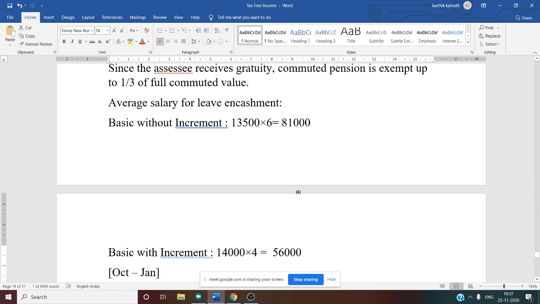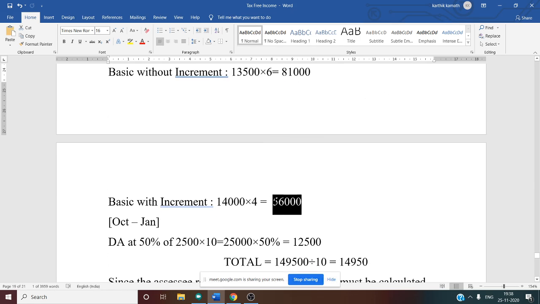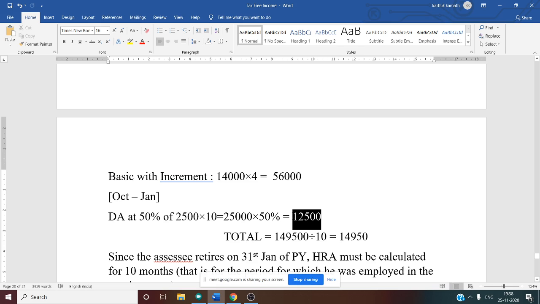Now we want the average salary for leave encashment, so we have to add all the things: 81,000 plus 56,000 plus 12,500. What is our total? 1,49,500. This is for 10 months salary. But we want the average salary, so we divide by 10. The answer: 10 months average salary is 14,950.